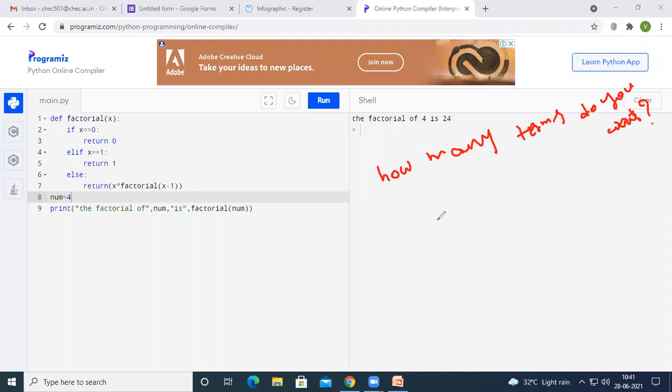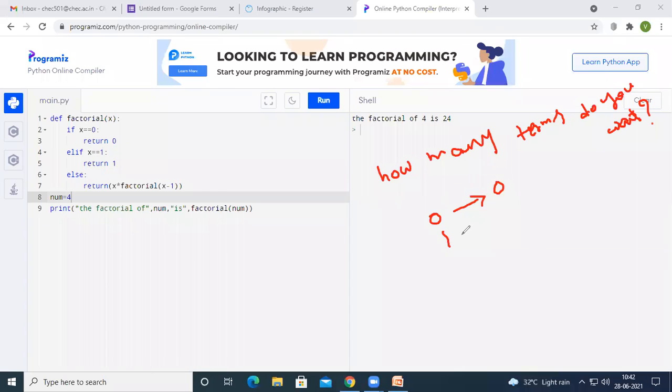For example, if I have given 0, then it has to provide 0 as an output. If I have given 1, then it has to provide 1 as an output. In case I have given 2, it has to provide 0 and 1 as an output. If I have given 3, it has to provide 0, 1 and 1.